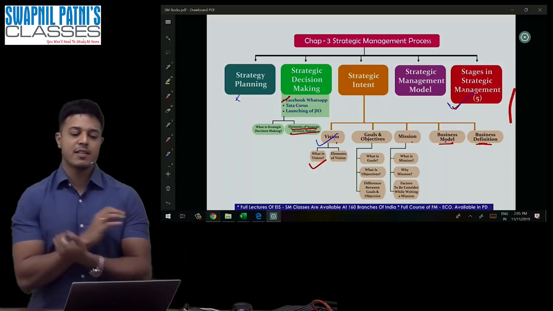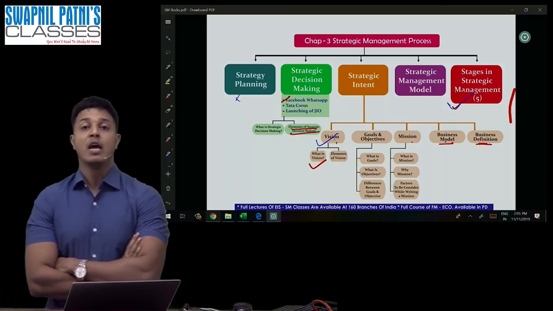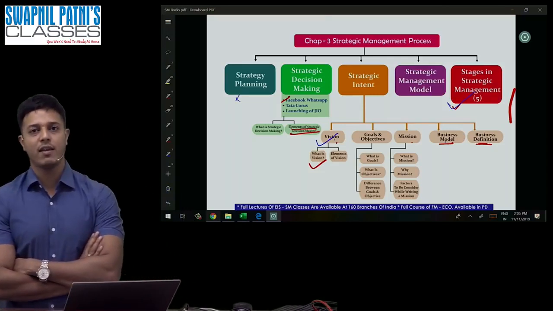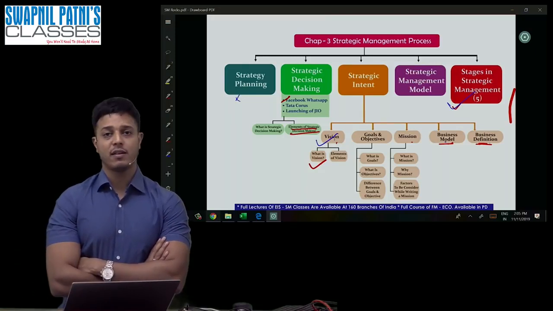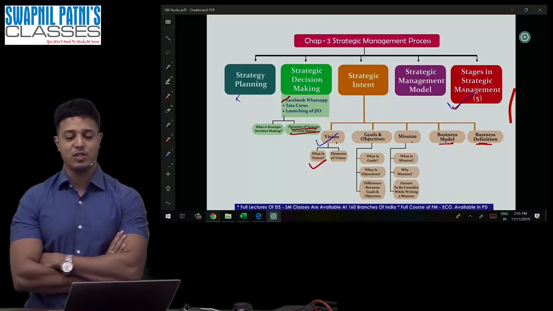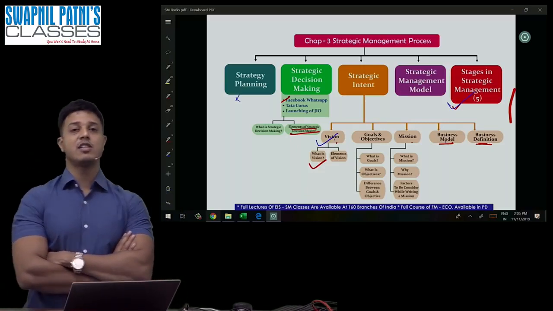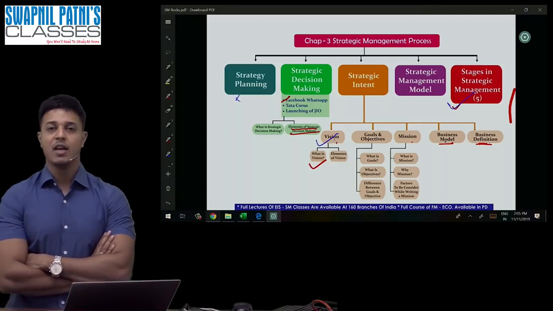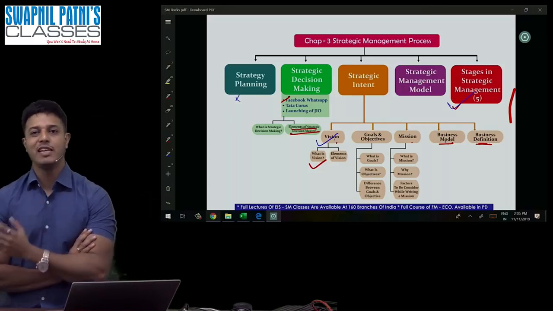Okay. So guys, we're moving on to strategic decision making. What is the meaning of strategic decision making? Whenever an organization takes a very, very big decision for the organization, it's called strategic decision making. For example, mergers, acquisitions, launching of a new product. Such decisions are called strategic decision making. For example, Facebook acquired WhatsApp for $19 billion.